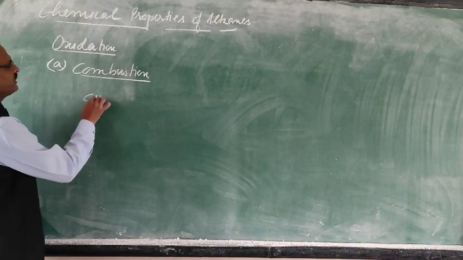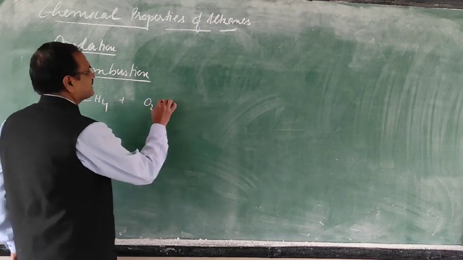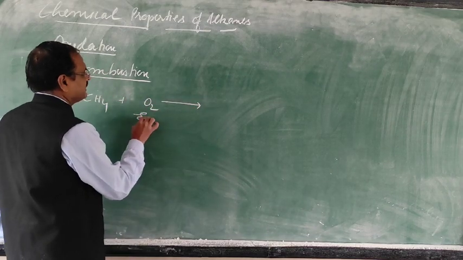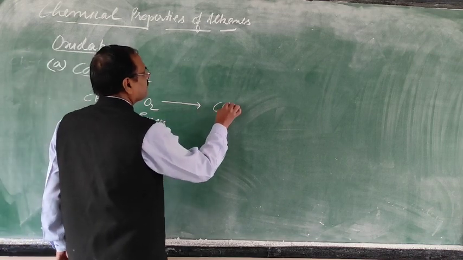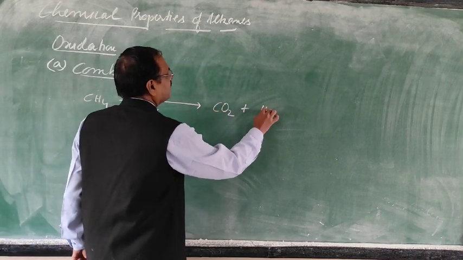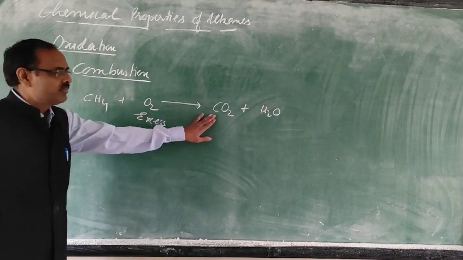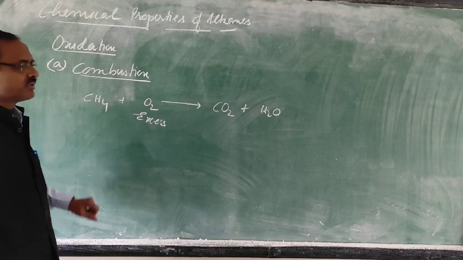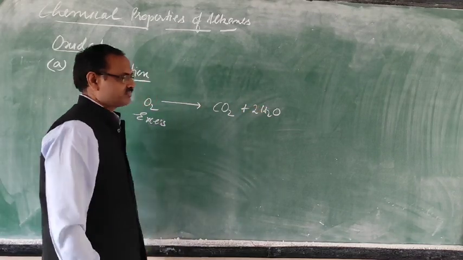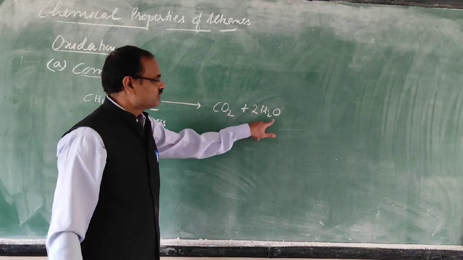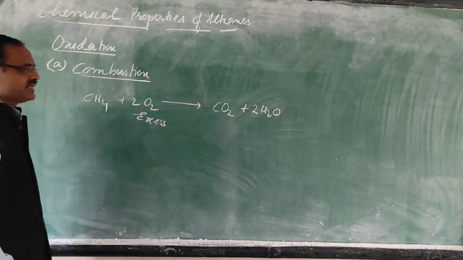First of all, methane burns in oxygen, with an excess amount of oxygen. So this will form carbon dioxide and water vapor. Carbon, 1 atom, 1 molecule of carbon dioxide. Hydrogen 4, half of 4 is 2. Now oxygen 2 plus 2 is 4, so we can multiply by 2 to balance.